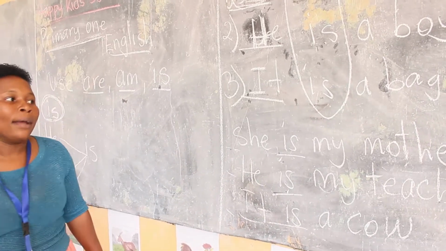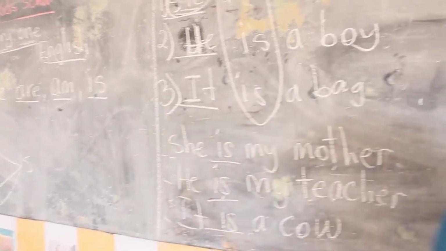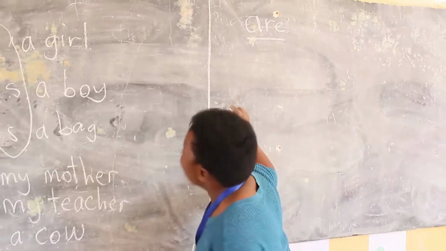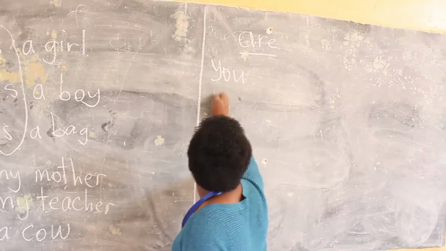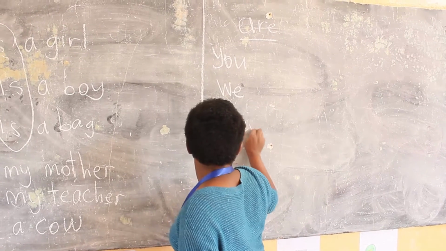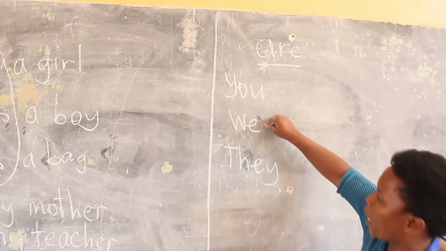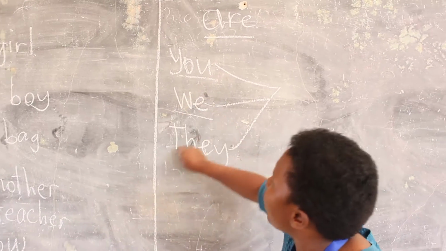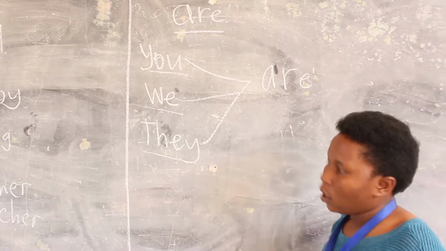Very good. Okay, now we are going to talk about "are", isn't it? When do we use are? We use are when we have you, when we have we, when we have they. I think you are getting this. You, we, and they. When you have you, we, they, we use are. Are we together? Okay, good.